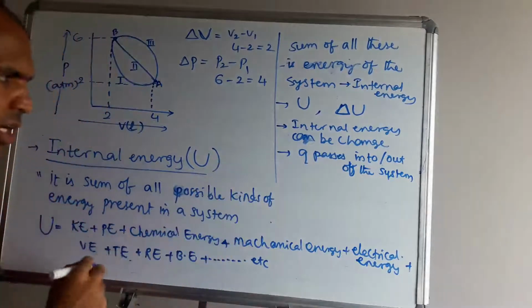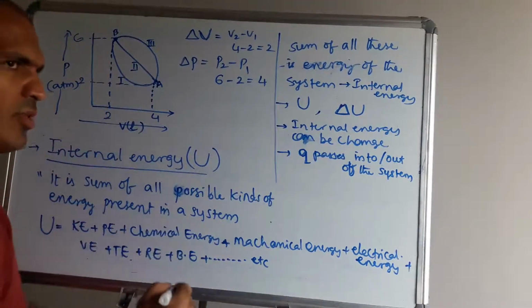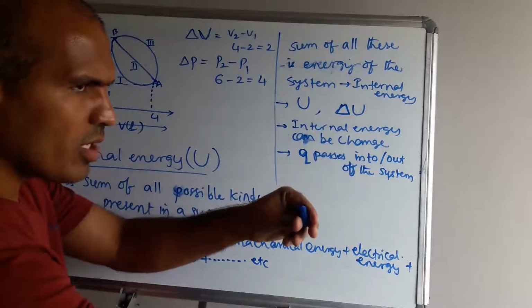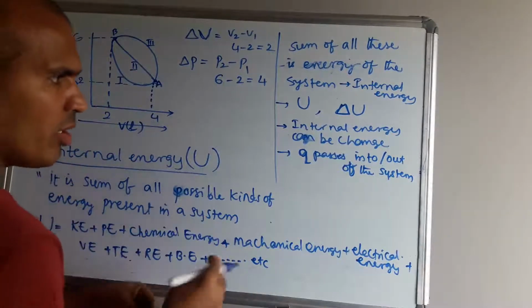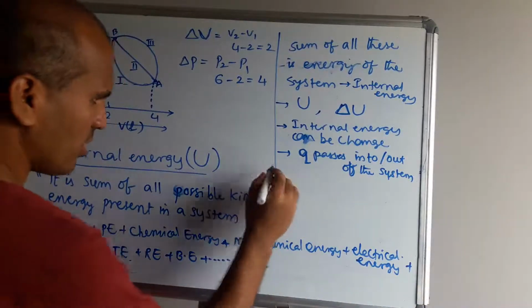Q, what is that? Heat. Heat passes into or out of the system. This is a system. It may lose, it may gain. So into means gain, out means loss. Into or out of the system.